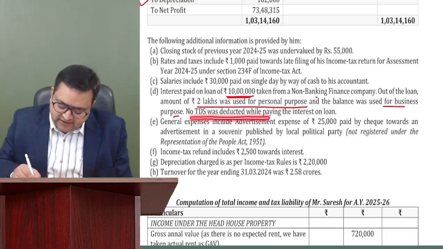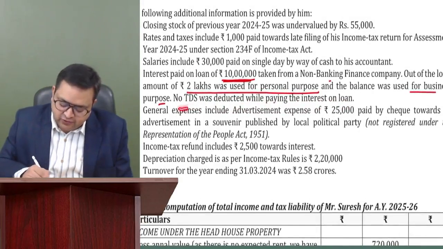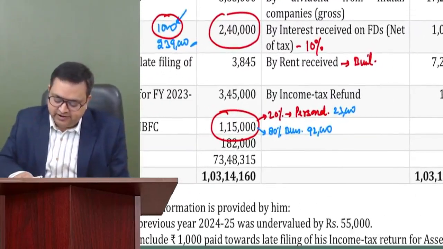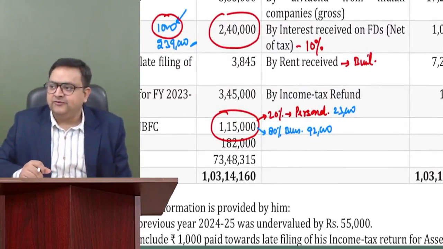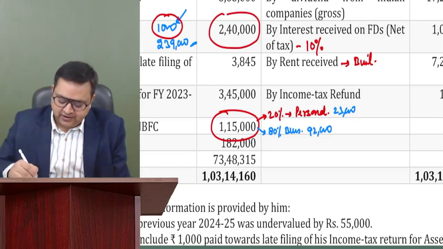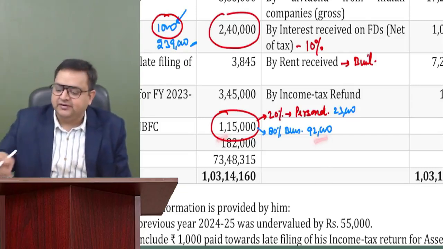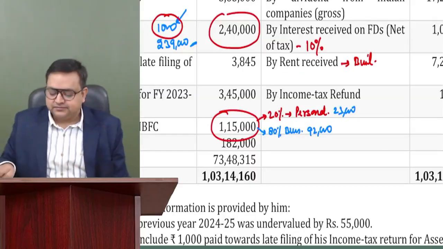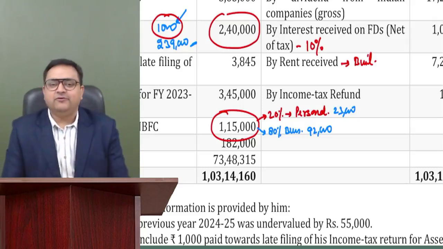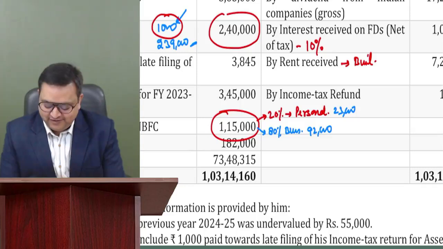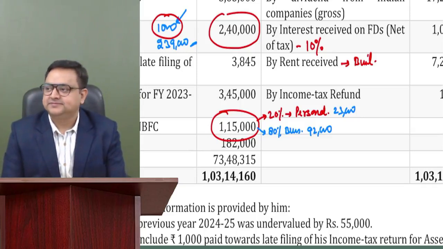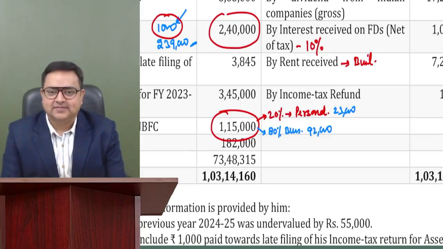No TDS was deducted while paying the interest on loan. We have not deducted the TDS. Tell me, guys, what we need to do over here. If we have not deducted the TDS, 30% will be disallowed. 30% of what? 30% of 92 or 30% of 115? What do you think?